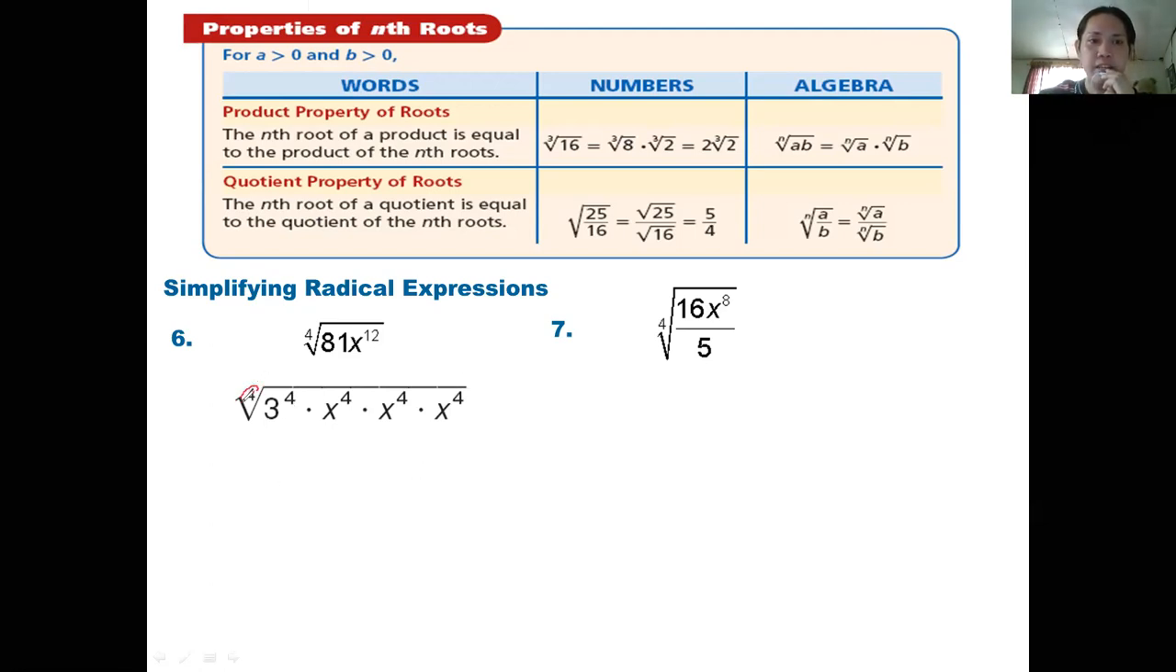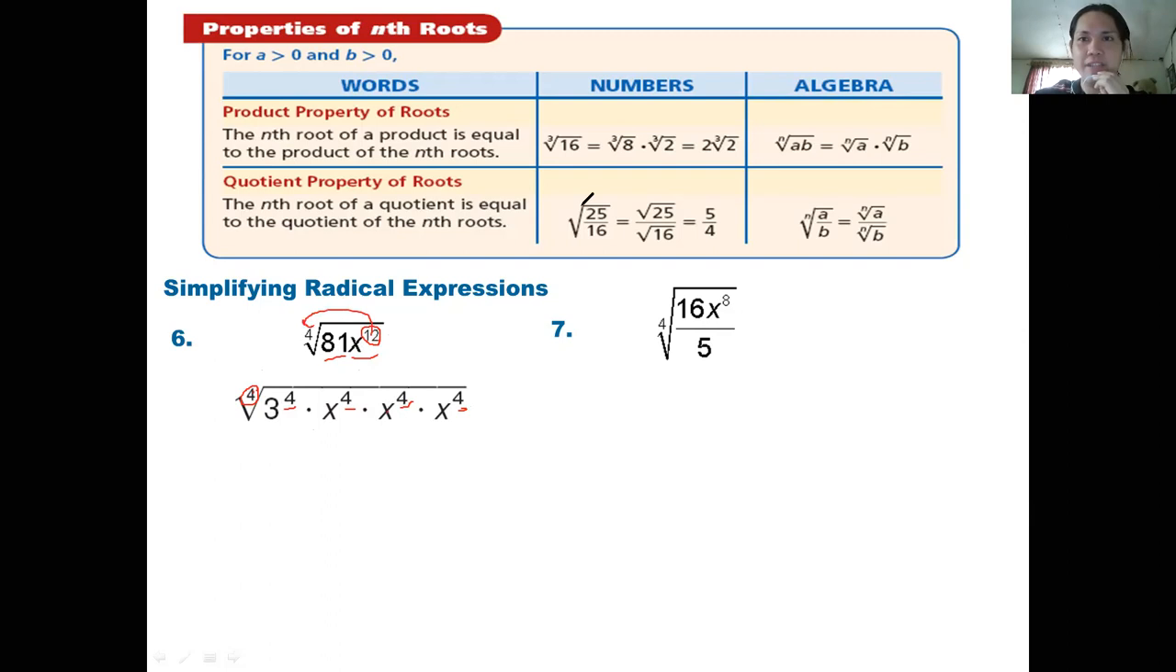We all know that when you rewrite the radical into exponential form, your index will be your denominator. That's why I told you your power in here must be divisible by 4. So all are divisible by 4. Where did we get it? By getting the factors of 81 and x to the power of 12. You don't need to factor x to the power of 12 since it is divisible by 4. You can divide it right away.